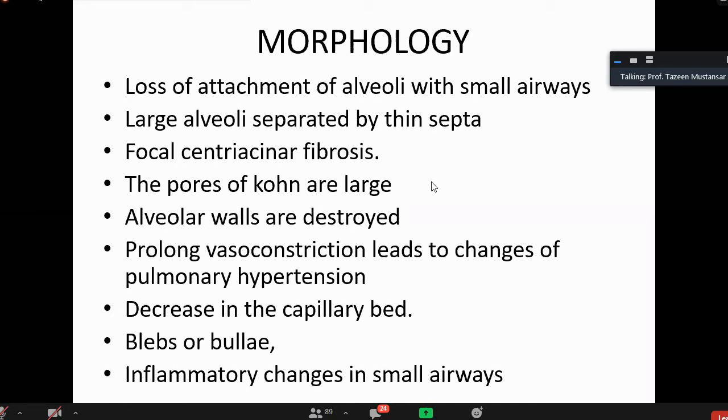The pores of Kohn will be large, and you know what the pores of Kohn are because you know the anatomy, I presume. Alveolar walls are destroyed. No more elastic tissue is there. No more wall is there. It is all eaten up by the neutrophils. There will be prolonged vasoconstriction that will lead to the changes that are seen in pulmonary hypertension. Later on, when we deal with pulmonary hypertension, you will appreciate the changes. Yes, pores of Kohn are alveolar pores.